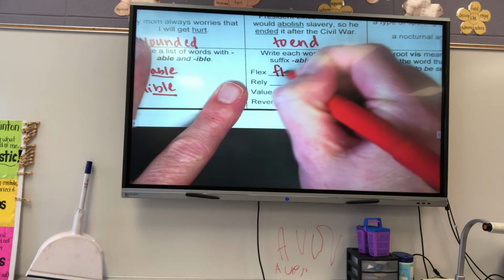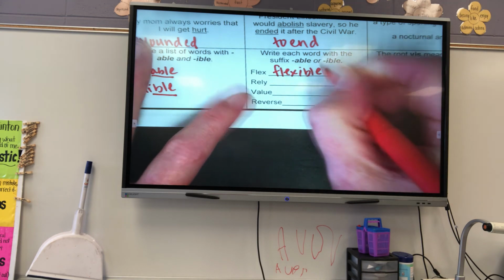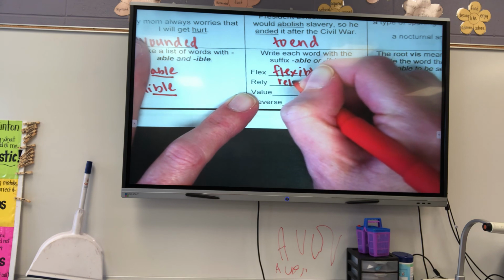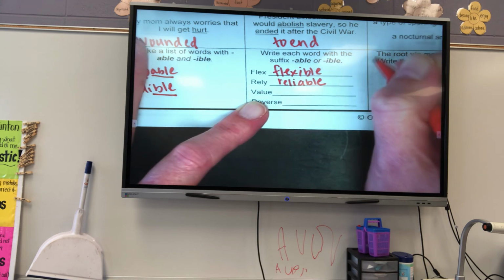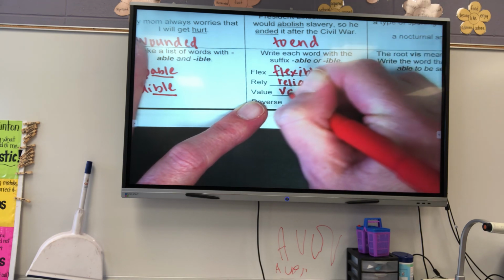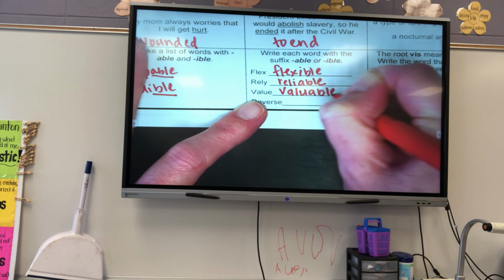Okay? All right, and then we're going to rewrite these words, adding the endings to them. Flexible is going to get the I-B-L-E. Reliable, we are going to change that Y to an I and add A-B-L-E. Value, we're going to drop that E, and add A-B-L-E.